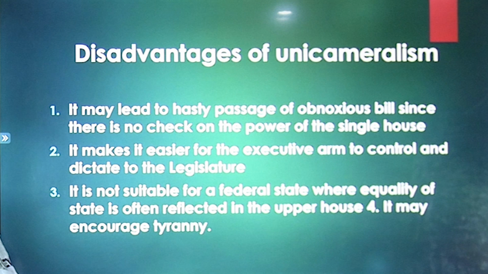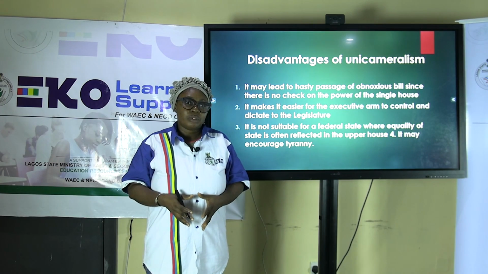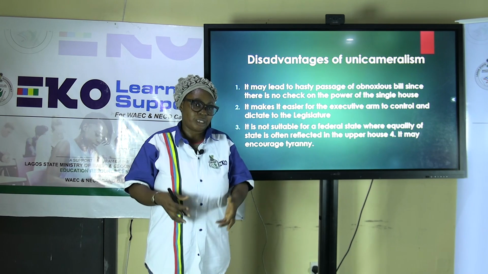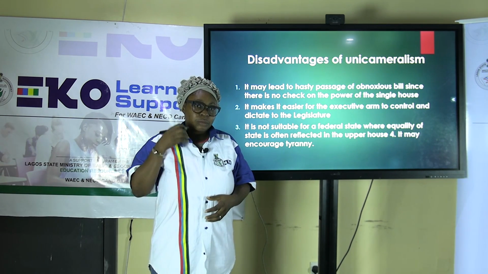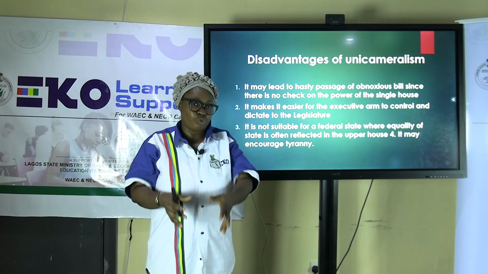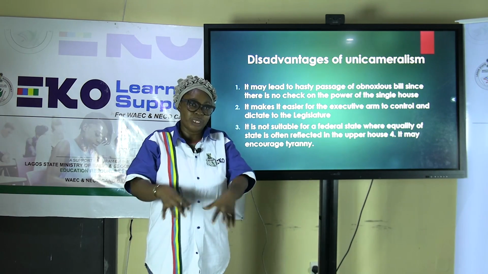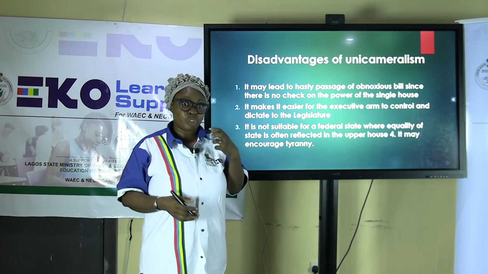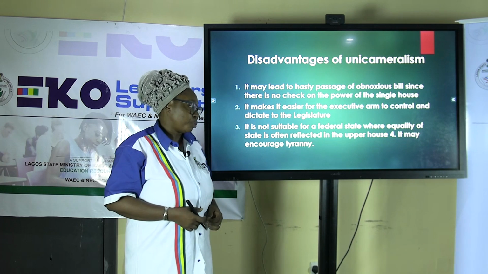Two, it makes it easier for the executive arm to control and dictate to the legislature, because both the executive and the legislature are in the chamber. So the executive can dictate, because they are part of the house, and this will affect their decision.